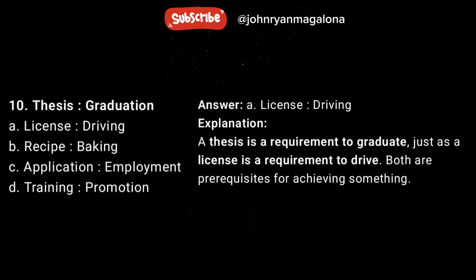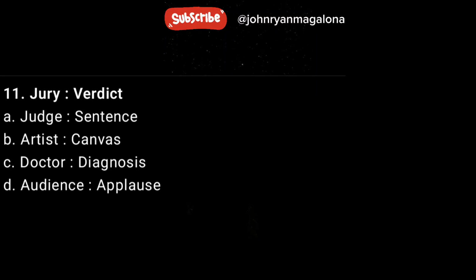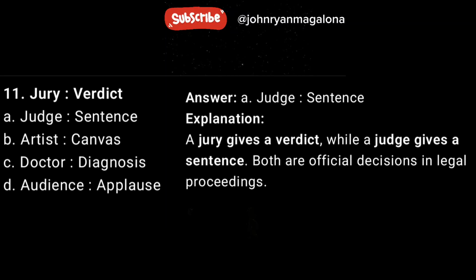Number 11. Jury, verdict. A. Judge, sentence. B. Artist, canvas. C. Doctor, diagnosis. D. Audience, applause. Answer A. Judge, sentence. Explanation: a jury gives a verdict while a judge gives a sentence. Both are official decisions in legal proceedings.